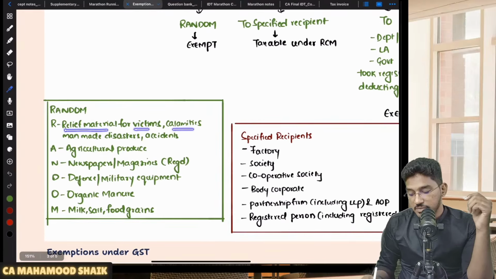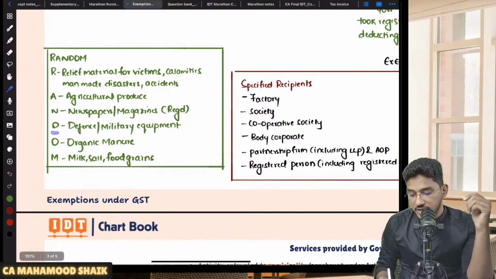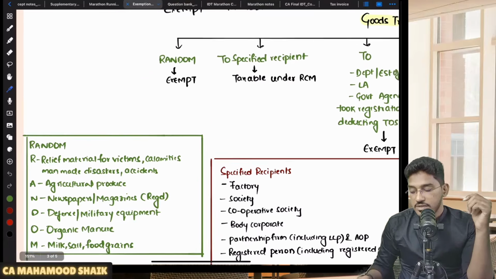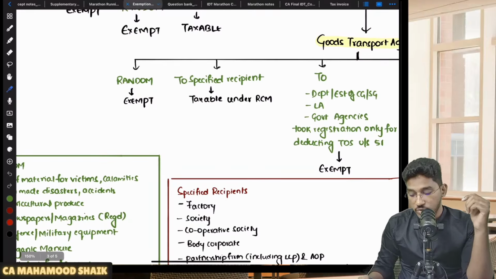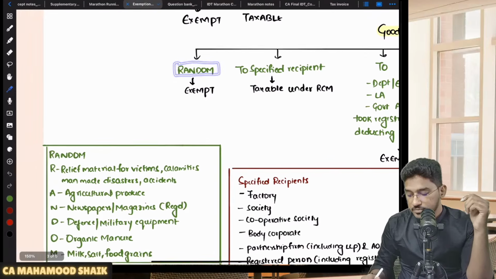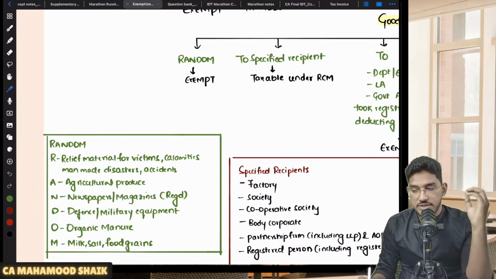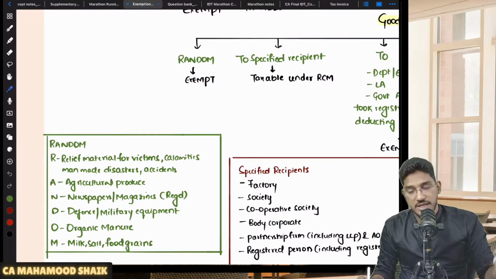R for relief material for victims of calamities, man-made disasters, accidents. A for agricultural produce. N for newspapers or magazines which are registered. D for defense or military equipment. O for organic manure. M for milk, salt and food grains. So if the GTA is providing the services of transportation by road, and the goods which are getting transported fall under the RANDOM category, any of the 6 categories, then it will always be exempt. No one will pay the GST, neither forward charge mechanism nor reverse charge mechanism. These things are always exempted.